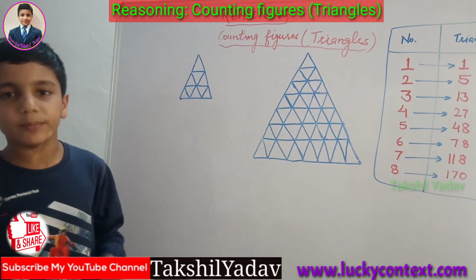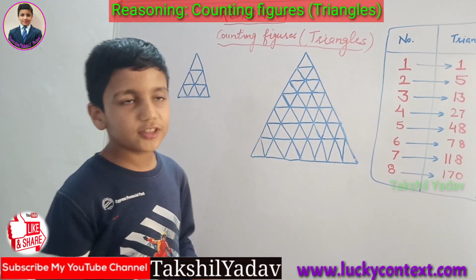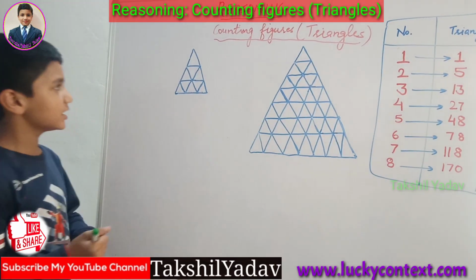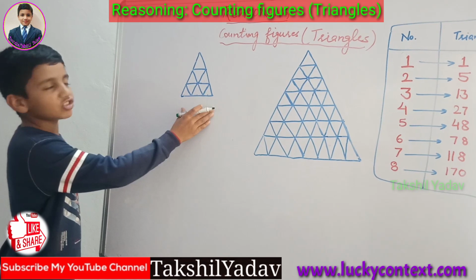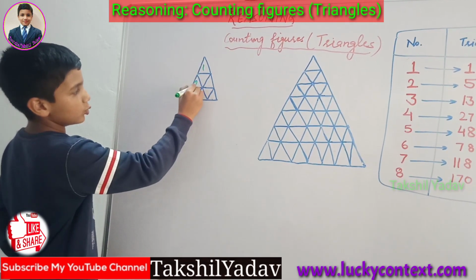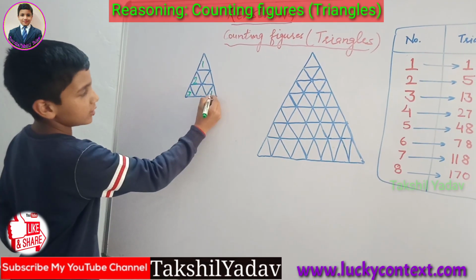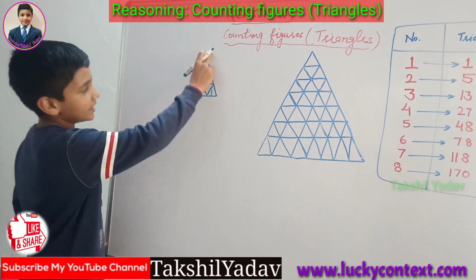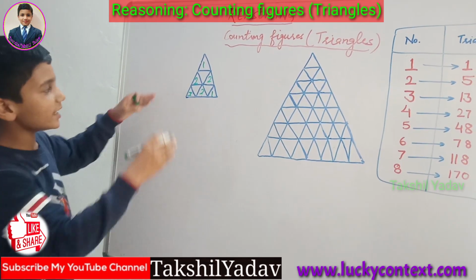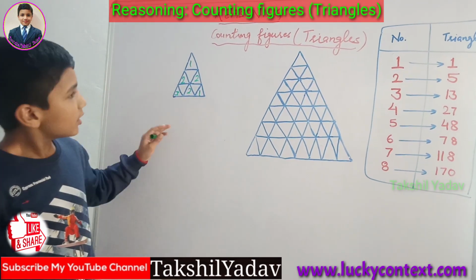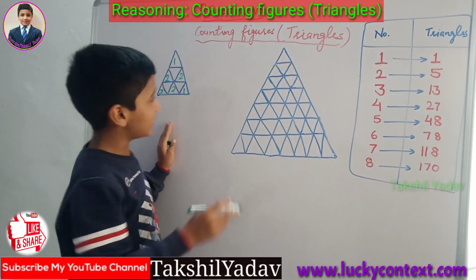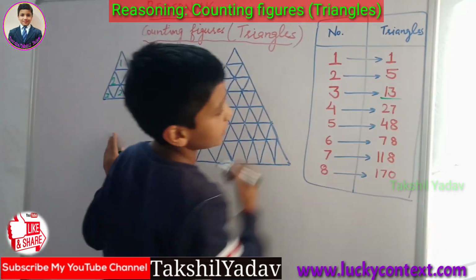Friends, this is the most important figure of this lecture, and the trick which is used to find the number of triangles is very helpful for your competitive exams. Take a look at this triangle. In this triangle, from each side, in this side we have 1, 2 and 3 triangles. In this side we have 1, 2 and 3 triangles. And even in this side we have 1, 2 and 3 triangles. In each side we have 3 triangles. And if there are 3 triangles in each side, the number of triangles in this whole figure will be 13.